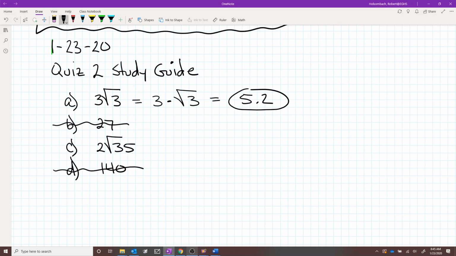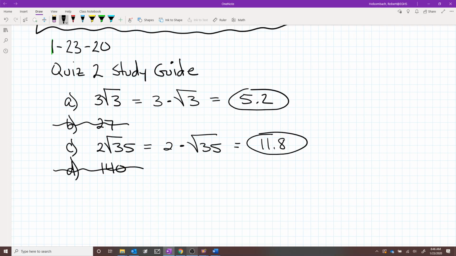Understand? 2 radical 35 means 2 times the square root of 35. And in your calculator, again, that is 2 times, then you type 35, you push the square root button and hit equals. And that's 11.8. So answer C is equivalent to 11.8.